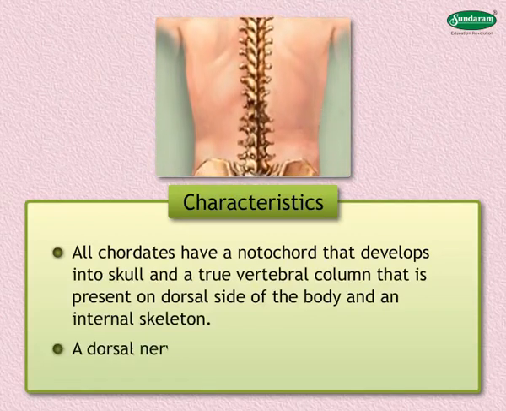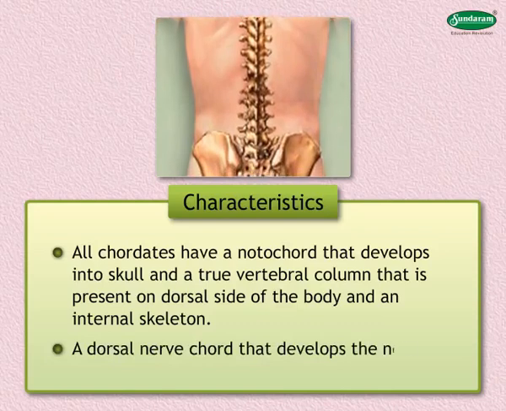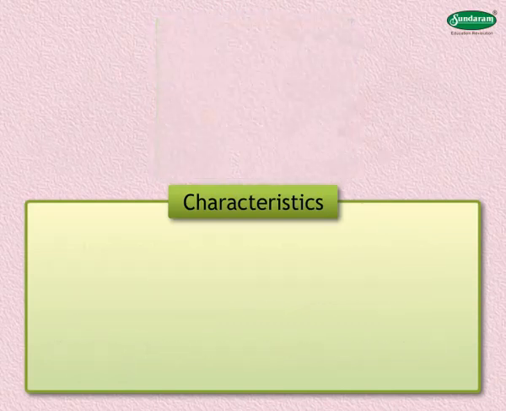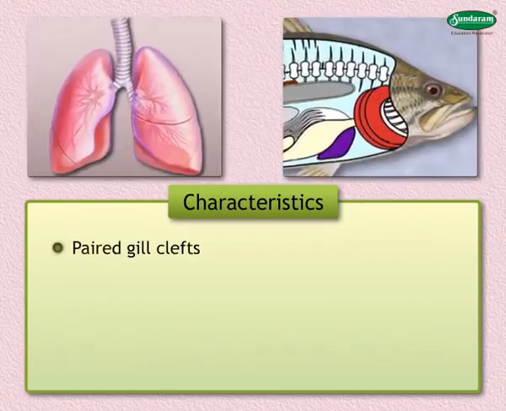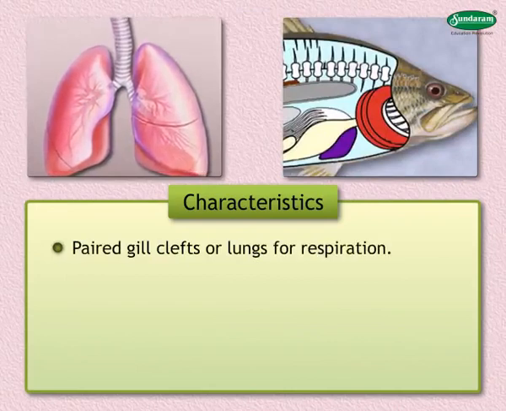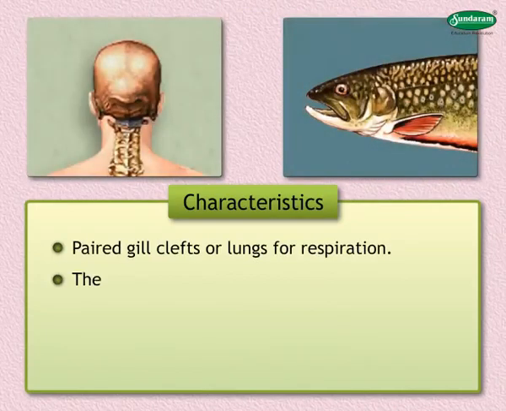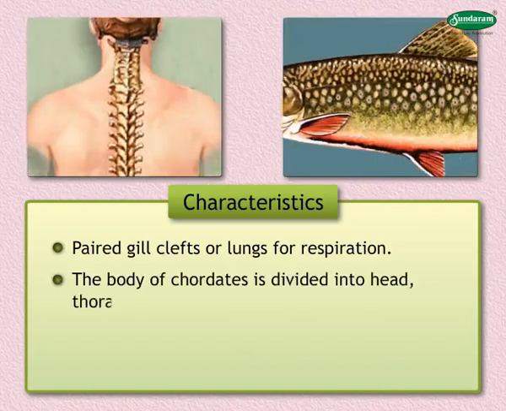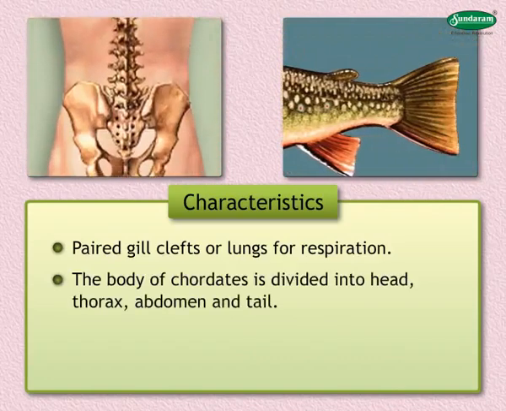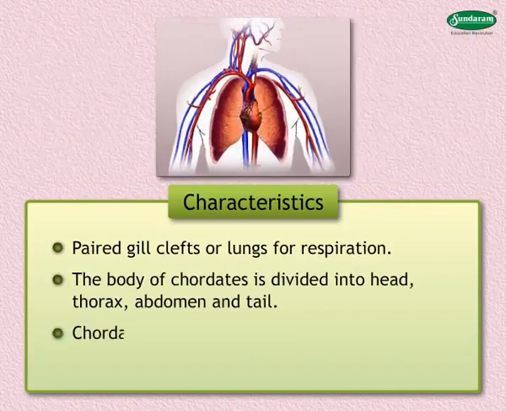2. A dorsal nerve cord that develops the nervous system. 3. Paired gill clefts or lungs for respiration. 4. The body of chordates is divided into head, thorax, abdomen, and tail.